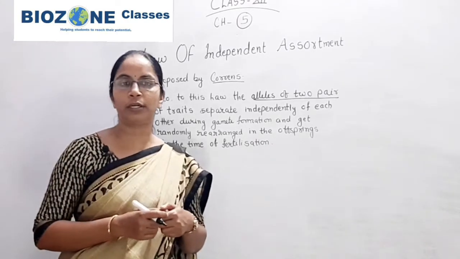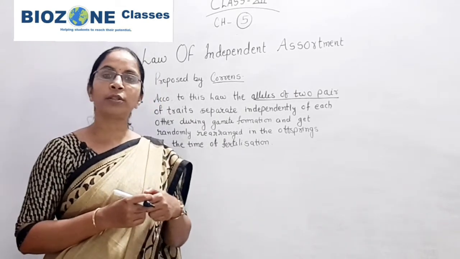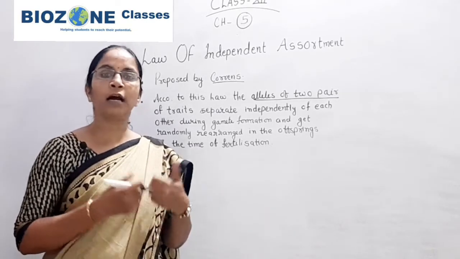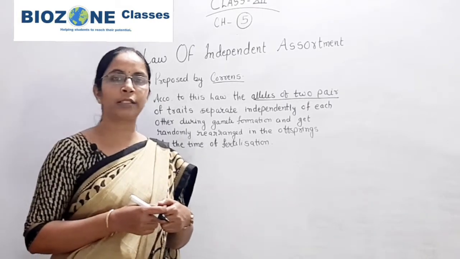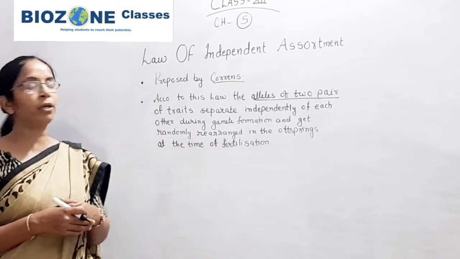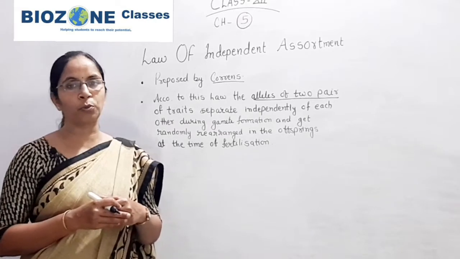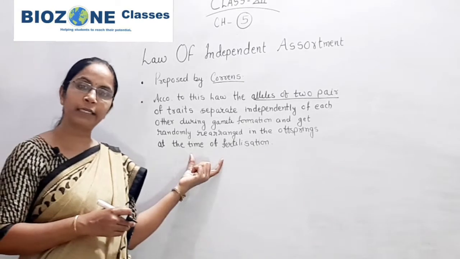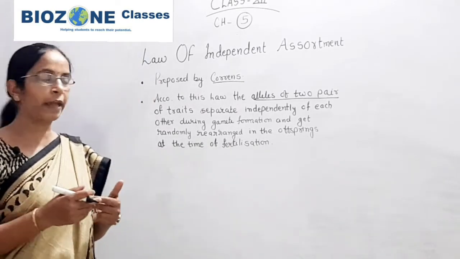After fertilization, when the zygote is formed, it receives one chromosome from the paternal side and the other chromosome of the same pair from the maternal side. For that, independent assortment of genes or chromosomes is required. Remember this law as it is, with no need to modify it in your own language.